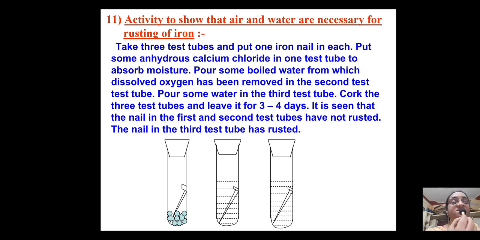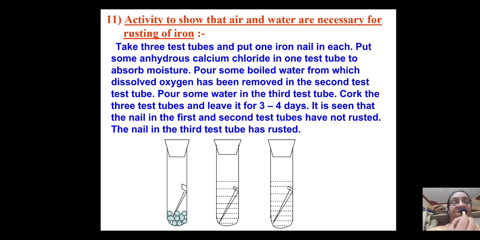Then in the first and second tubes the nail doesn't rust, because in the first tube calcium chloride is absorbing the moisture, so it doesn't rust. In the next case, we have removed oxygen, so even with boiled water, oxygen निकाल दिया, so that also doesn't get rusted.